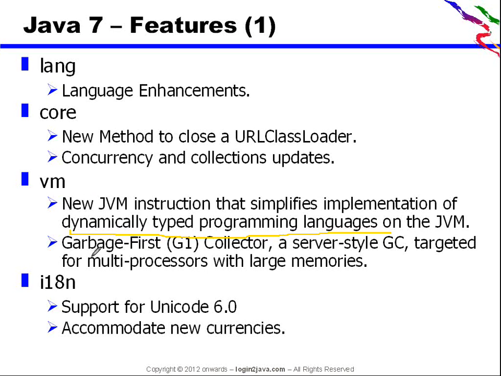Then there is an enhancement in internationalization, support for Unicode 6.0, and it can also accommodate new currencies.